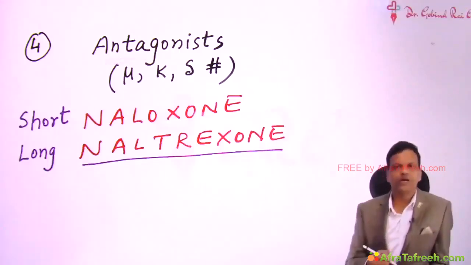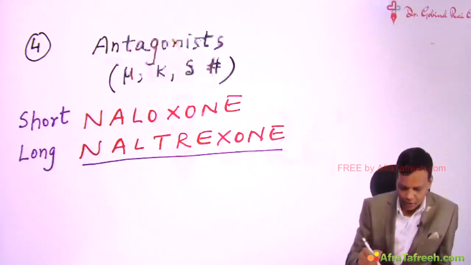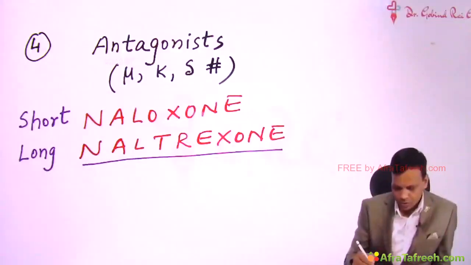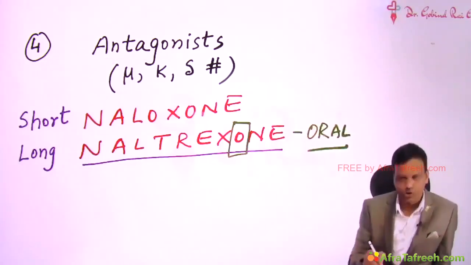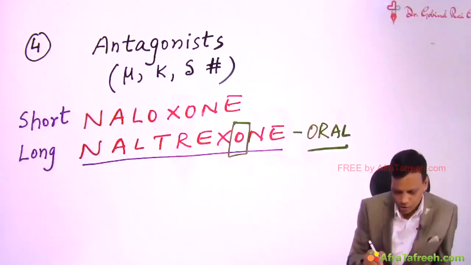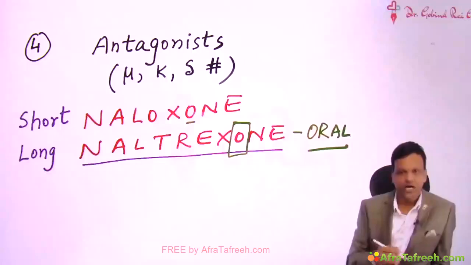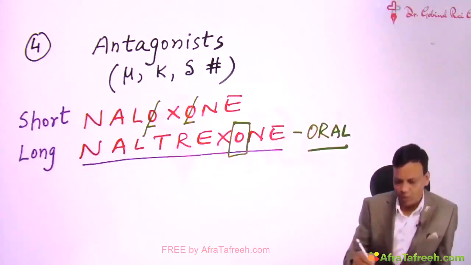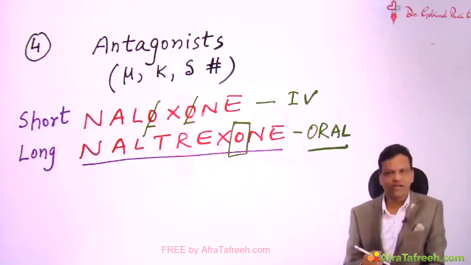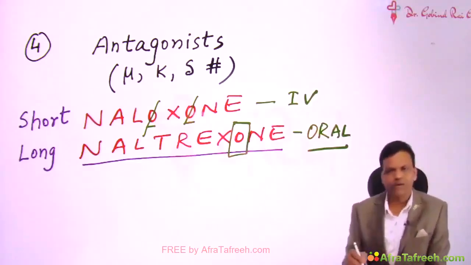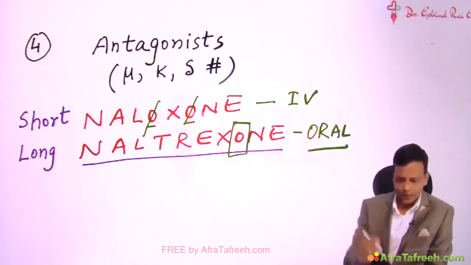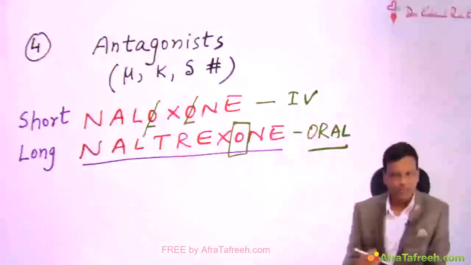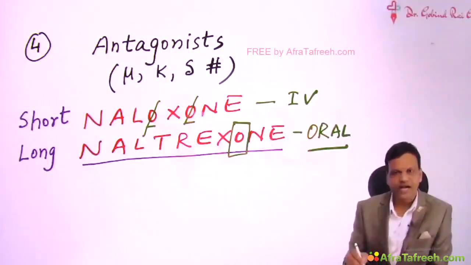Second important difference, again you can remember from the name. Naltrexone contains an O in the name, so it can be given orally. But you will say that naloxone also contains O. But no, naloxone contains O twice. So one O will cancel the second O, which means it cannot be given orally. So it is given by intravenous route. So naloxone is given intravenously, whereas naltrexone is given by oral route. So based on these properties, naloxone is given by IV route.